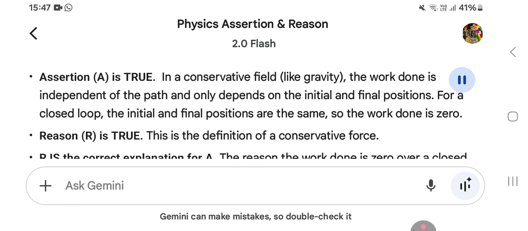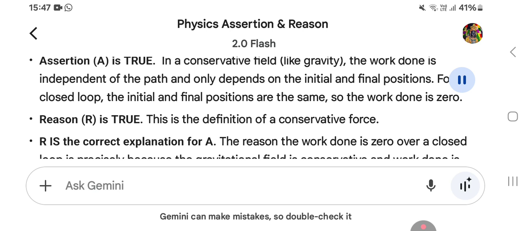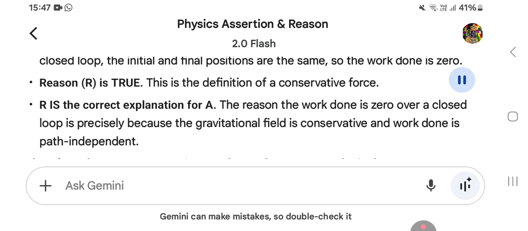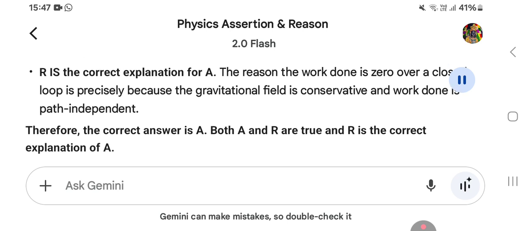Reason R is true. This is the definition of a conservative force. R is the correct explanation for A. The reason the work done is zero over a closed loop is precisely because the gravitational field is conservative and work done is path independent. Therefore, the correct answer is A. Both A and R are true, and R is the correct explanation of A.